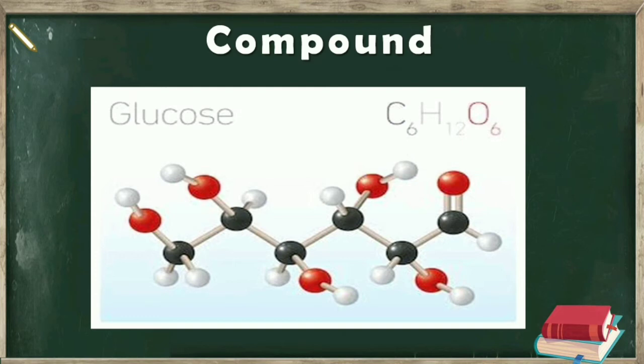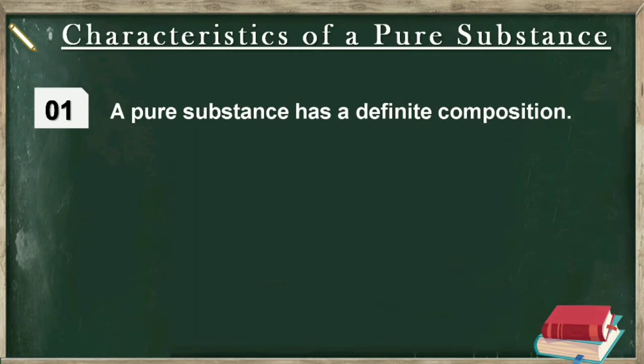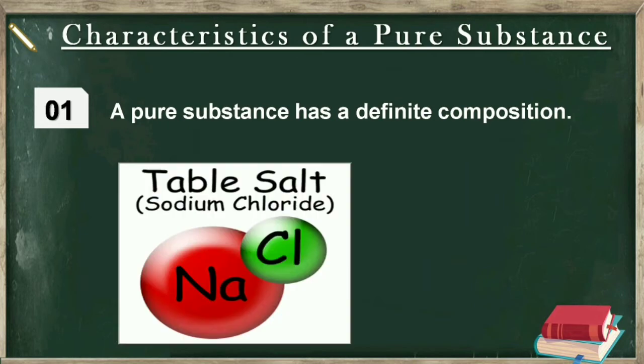Now let's study some common characteristics shown by the pure substances. Number one is that a pure substance has a definite composition. For example, a molecule of salt always consists of one atom of sodium and one atom of chlorine. It never happens that in some cases a molecule of salt has different number of sodium and chlorine atoms. Like we can never have common salt with formula NaCl2 or NaCl3 or Na2Cl, etc.